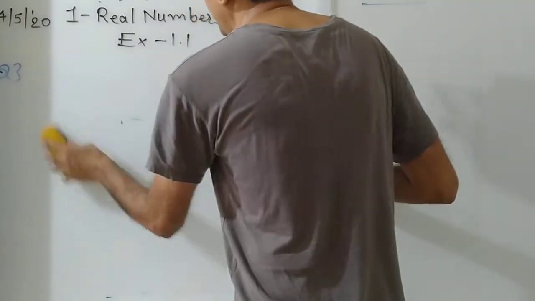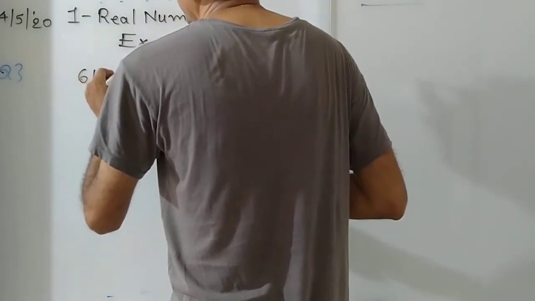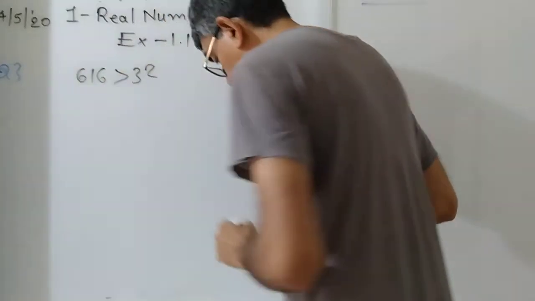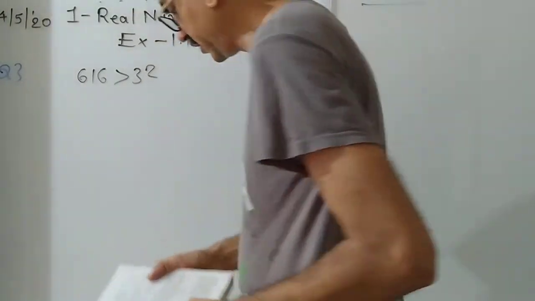So here we shall find the HCF of 616 and 32. 616 and 32. Okay, 616 and 32.